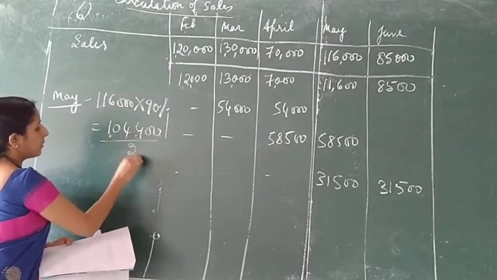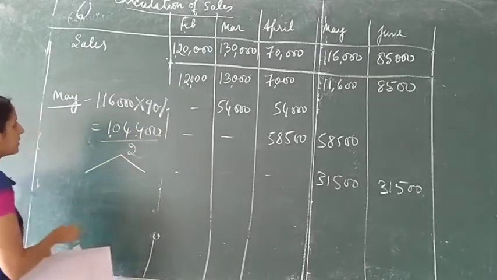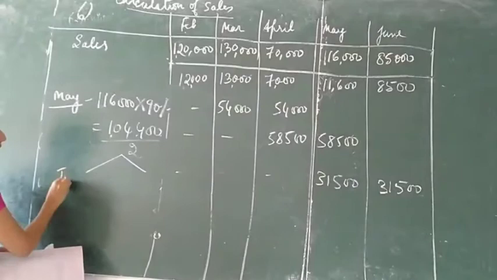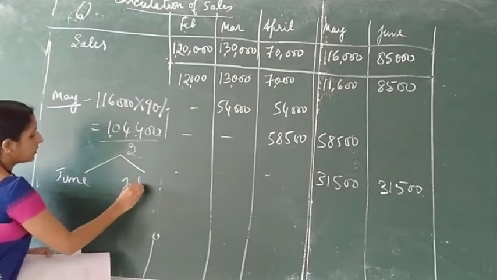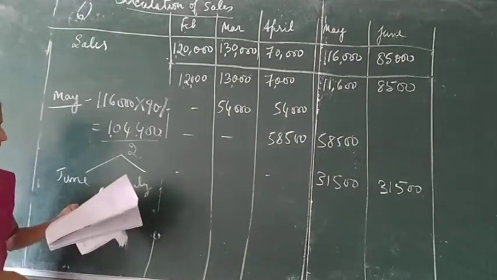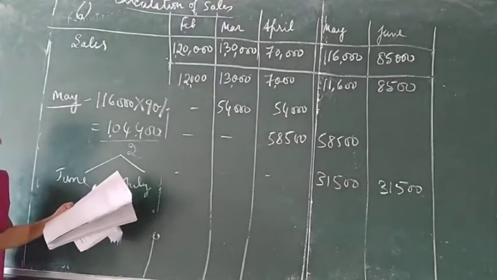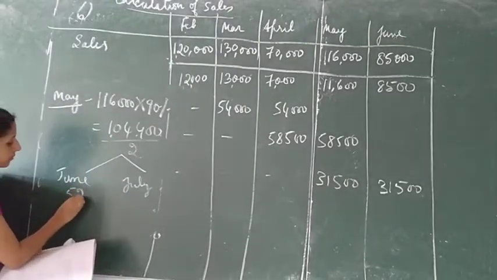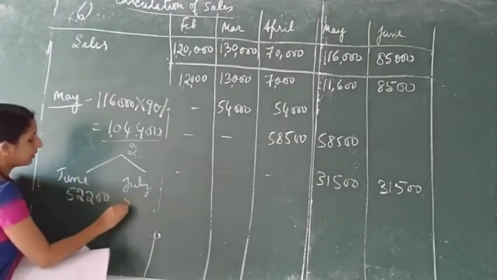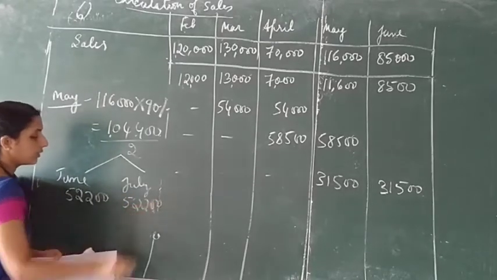I am dividing this by 2 because the subsequent 2 months will be June and July. So it is received in 2 months: 52,200.